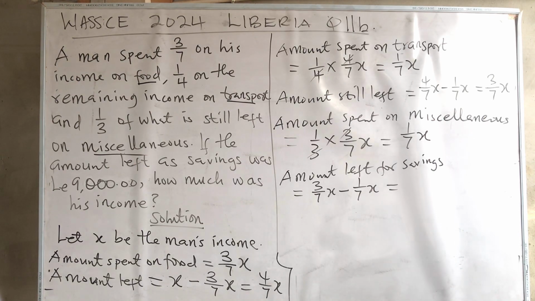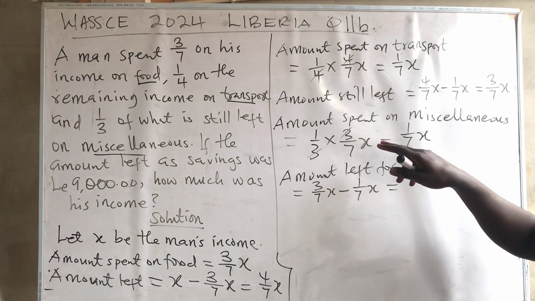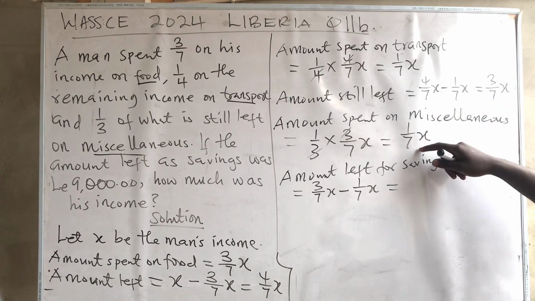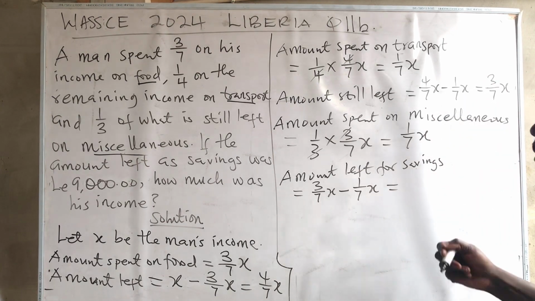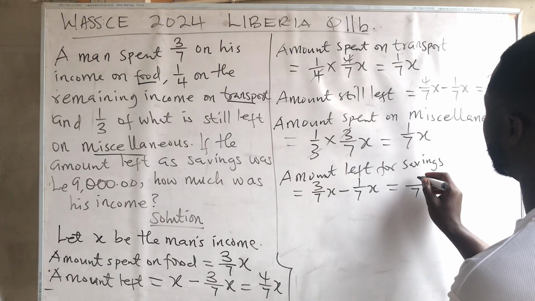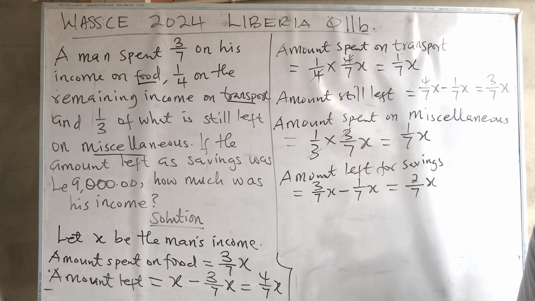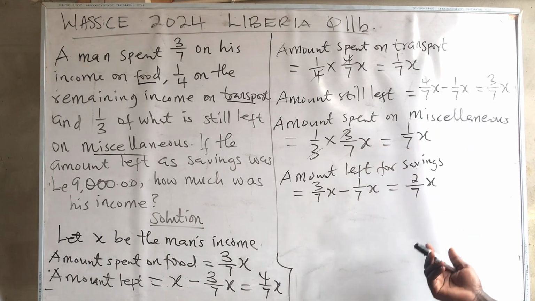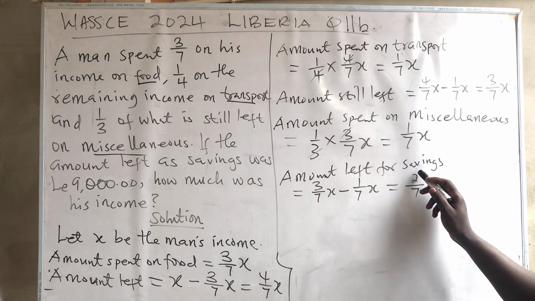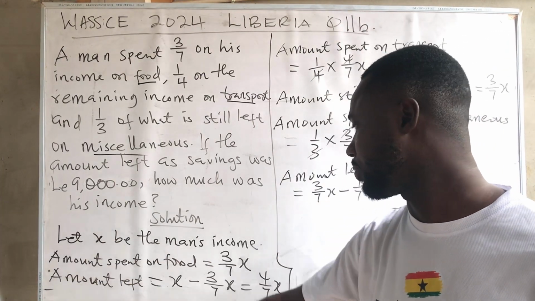Because this is the amount still left, and he spent 1/3 on miscellaneous, so we subtract this from this, and then we'll know. They have the same denominator, 7. 3 minus 1 will give us 2, so that will give us 2/7x.